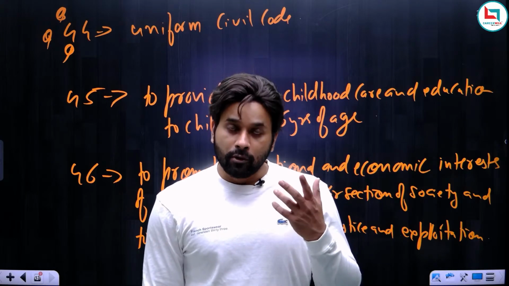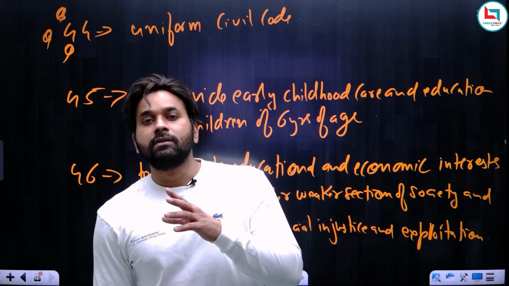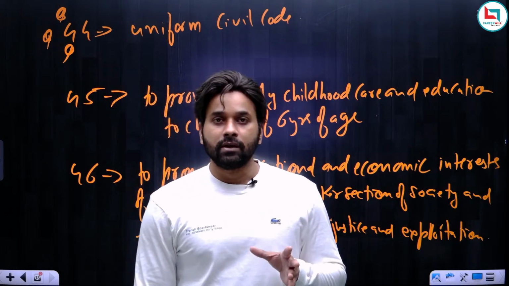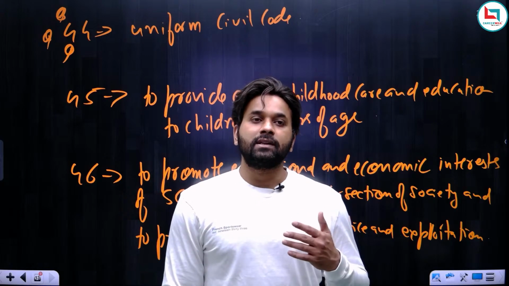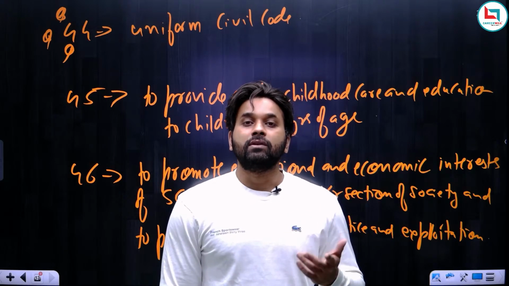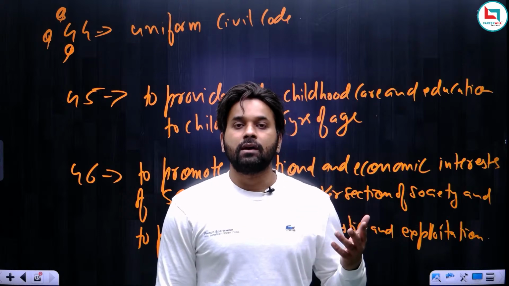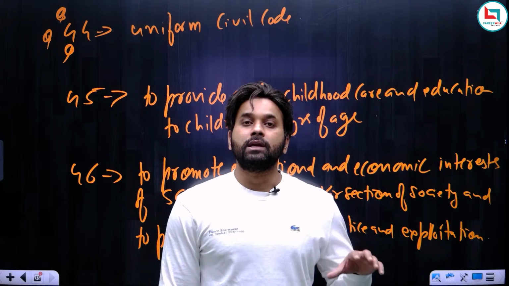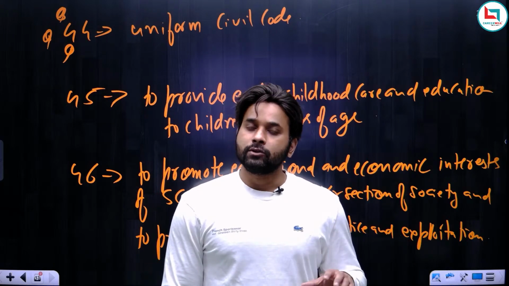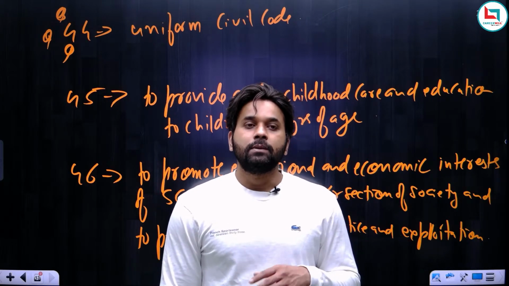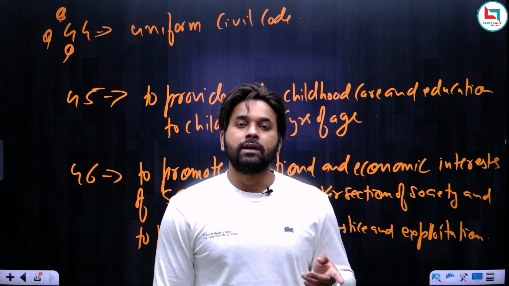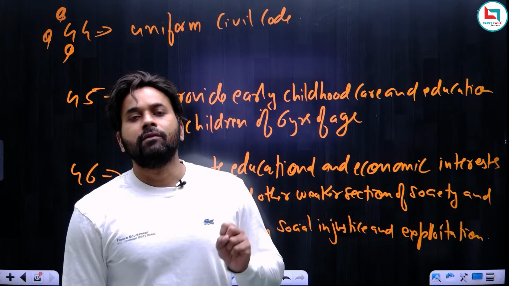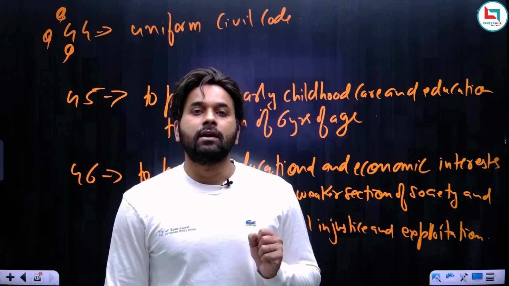From President and Vice President, we will be starting with the chapter Union Government. Now we will be discussing Union and State Government. First we will discuss President and Vice President, and thereafter we will discuss Governor, because what the President does at the center, the same functions are performed by the Governor at the level of state. Similarly, while studying PM, we will also be studying CM, because what PM does at the center, the same functions are performed by the CM at the level of state. All these things will be discussed in the upcoming classes.